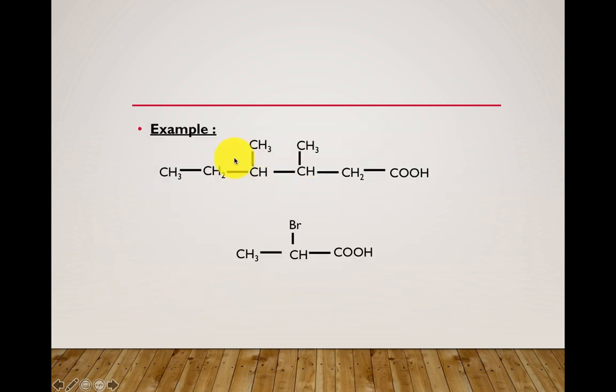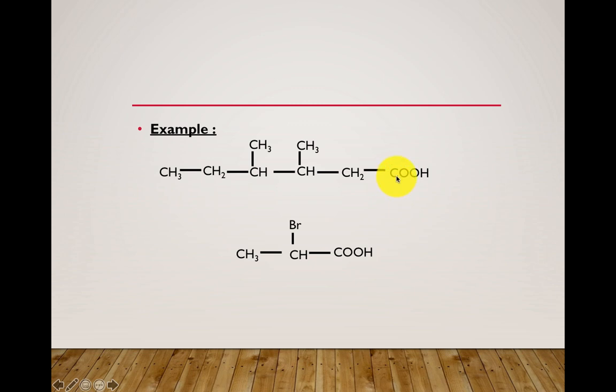See here, substituents are present, right? 2 methyl groups are present. So, in such a case, for the IUPAC system of nomenclature of the carboxylic acid group, you are going to give numbers to this chain. Always the carboxylic acid containing carbon must be given the number 1.